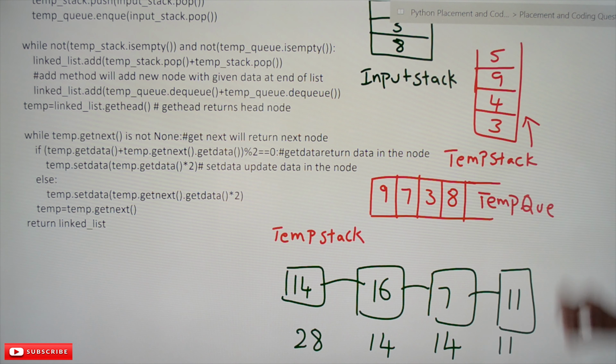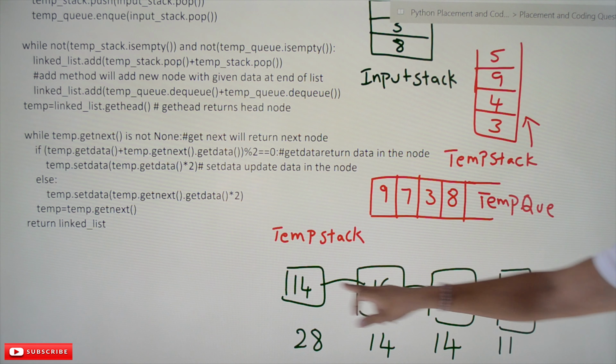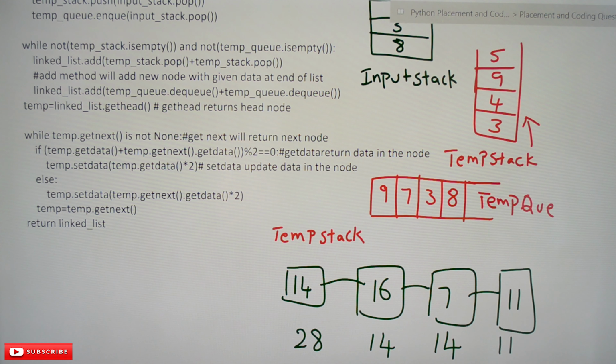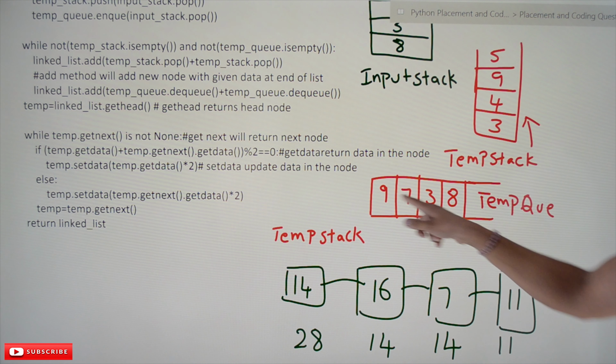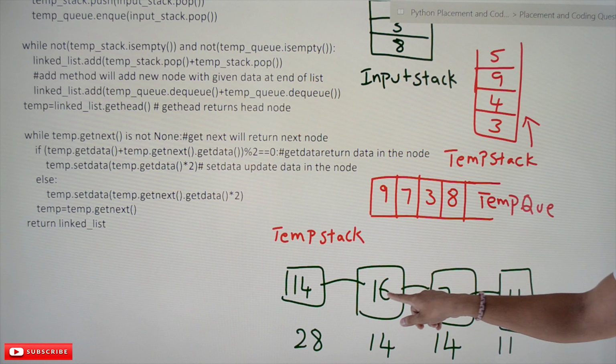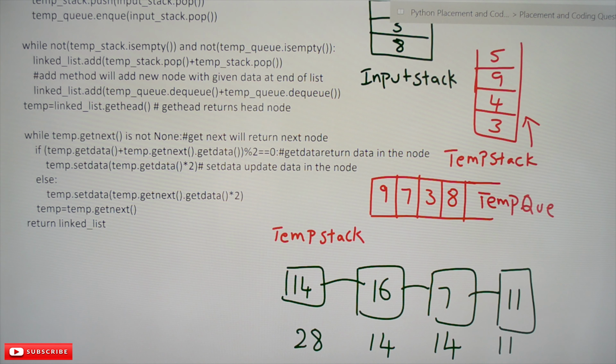5 plus 9, 14 is placed in the linked list, first element. Next 9 plus 7, 16 is placed in the linked list. They are adding at the end. The add function is trying to add the element at the end. Next 4 plus 3, 7 is placed in the list.